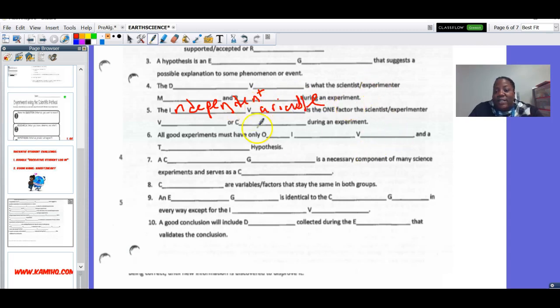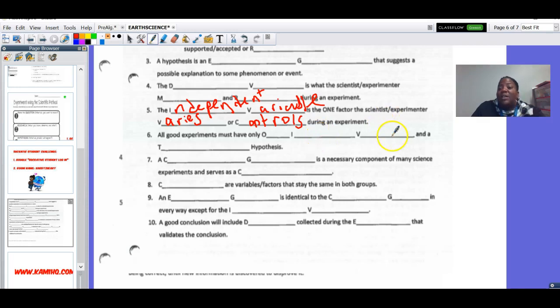It's one factor that the scientist or experimenter, the V is going to stand for varies or controls during the experiment.